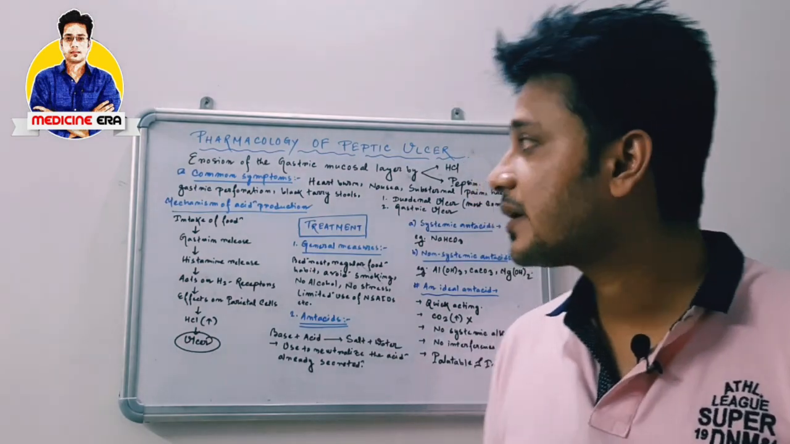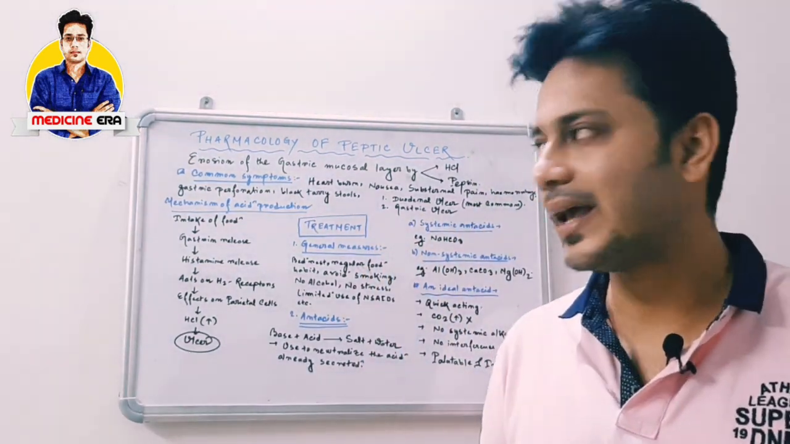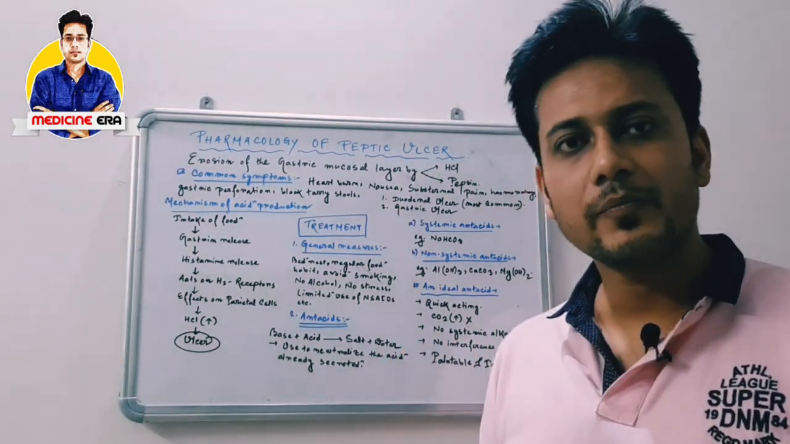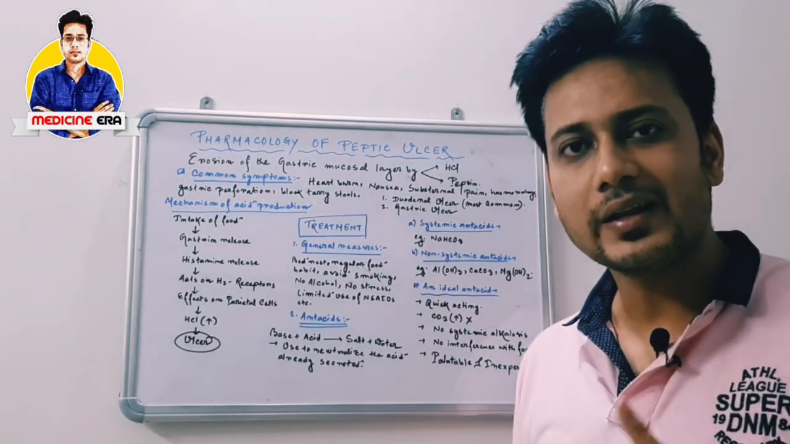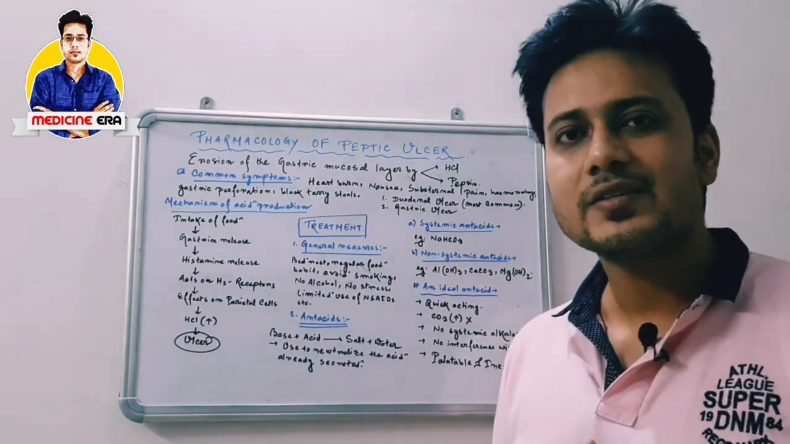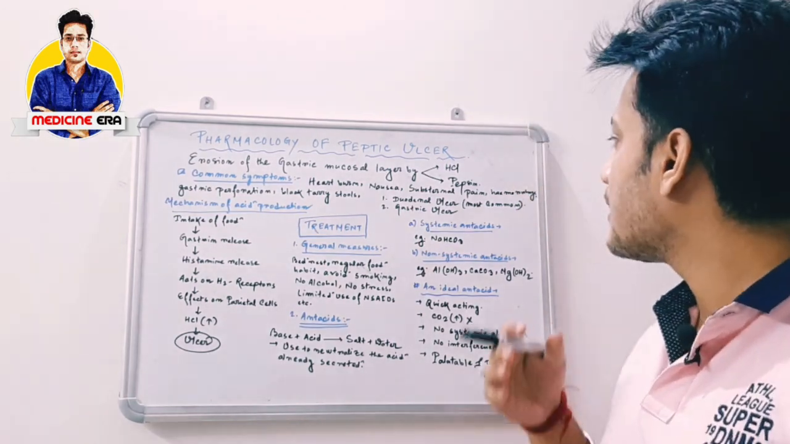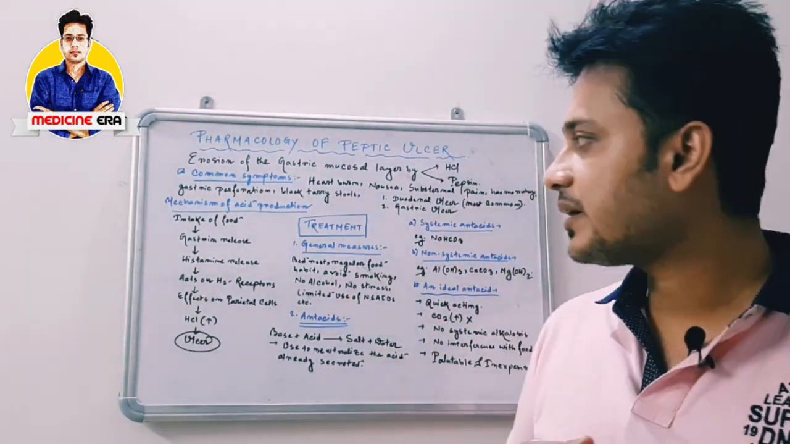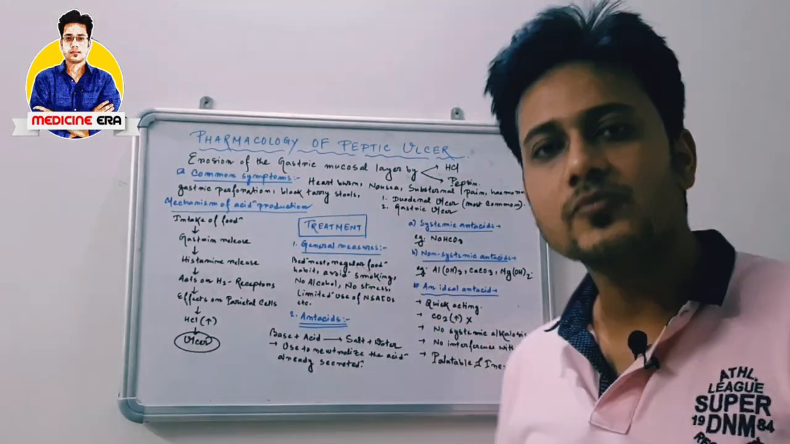Peptic ulcer means erosion of the gastric mucosal layer by HCl and pepsin. We have already known that. What are the common symptoms of peptic ulcer? Mainly heartburn, nausea. Nausea means the vomiting tendency. Substernal pain means pain in the region at the back of your chest mainly. Hemorrhage means internal bleeding, and also gastric perforation, black tarry stools. These are the common symptoms of peptic ulcer.